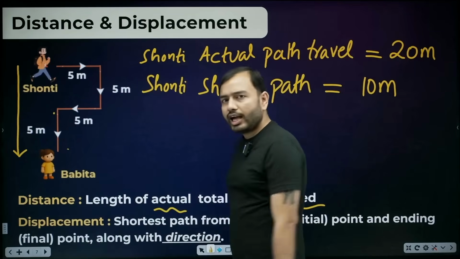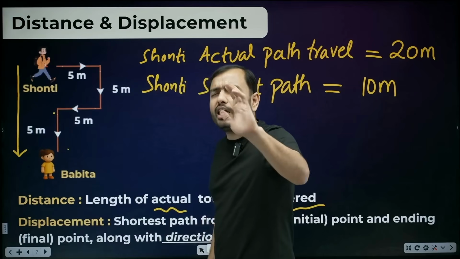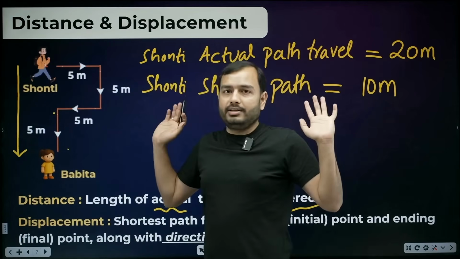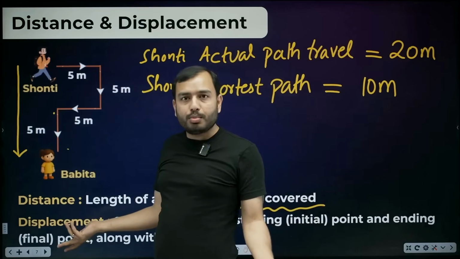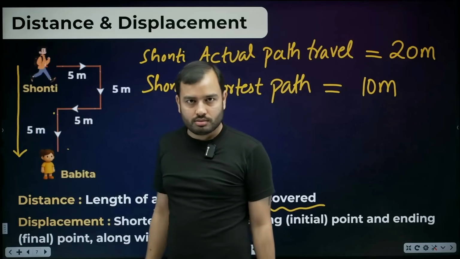What is displacement? It may happen that you didn't even take that exact route. Displacement only tells you what the shortest path was, whether you went by it or not doesn't matter. Maybe that road doesn't even exist. Maybe after Shanti's house, there is someone else's house. You can't just jump across and walk.